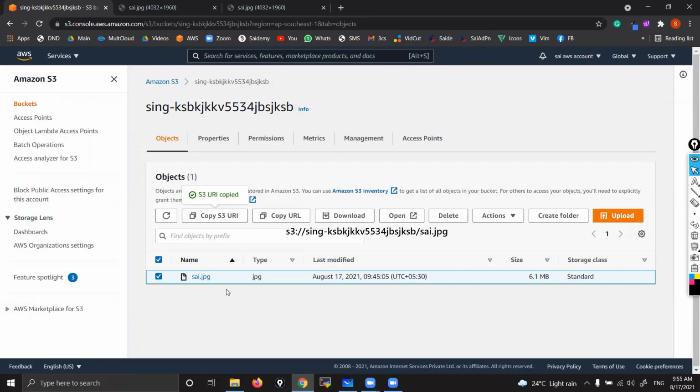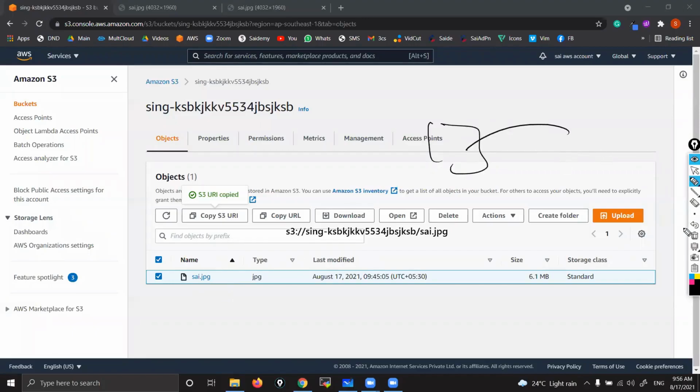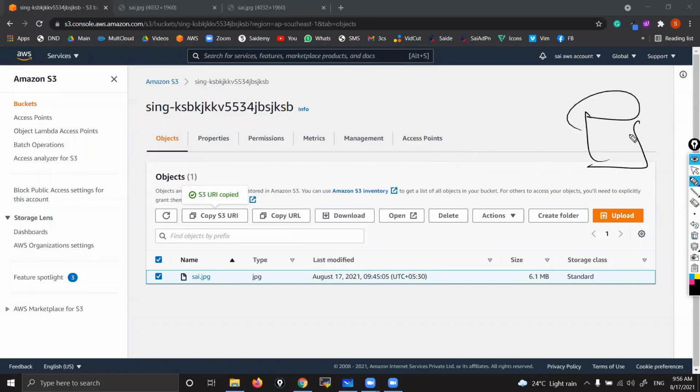Sai, while copying the object URL, we are getting HTTPS, but we have not installed any SSL certificate. See, what is HTTPS? We have uploaded and we are accessing. Right now, the bucket is somewhere with AWS, and my laptop is in Pune.